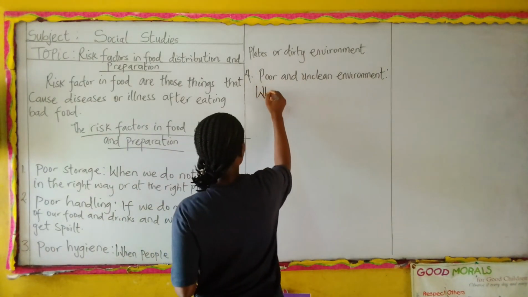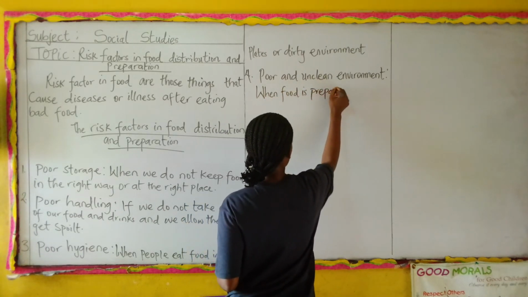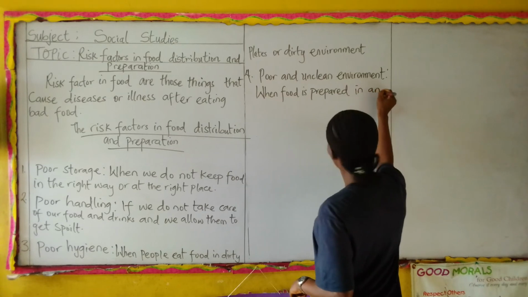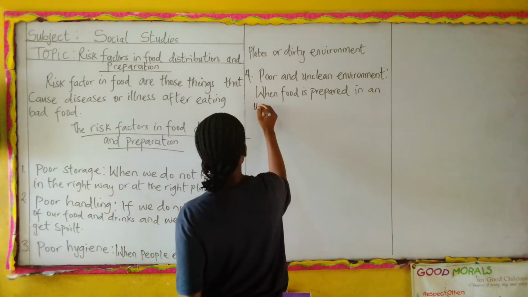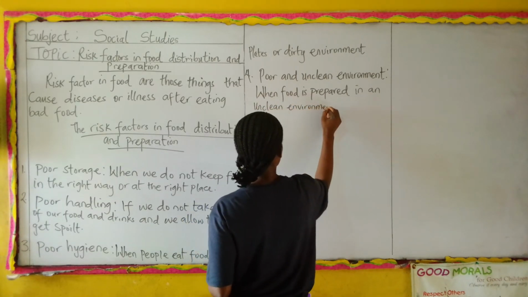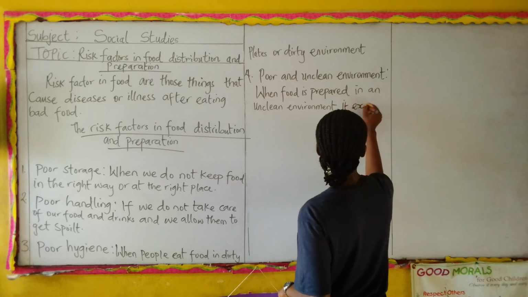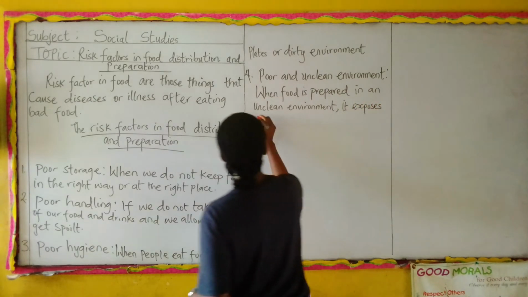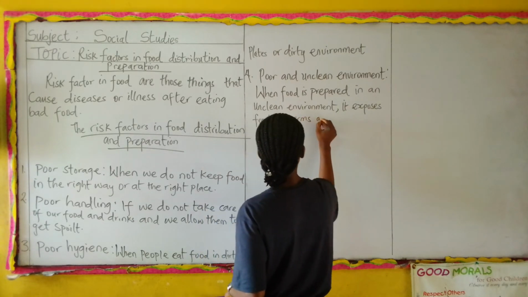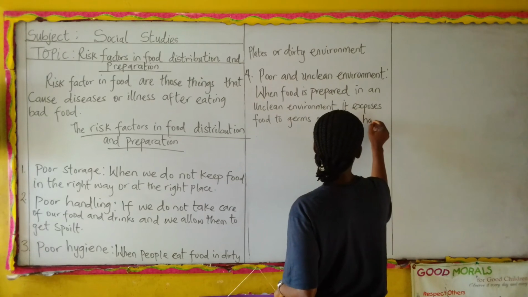When food is prepared in an unclean environment, it exposes food to germs and other harmful insects.